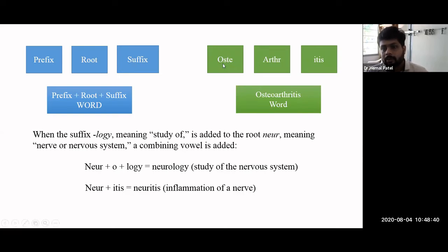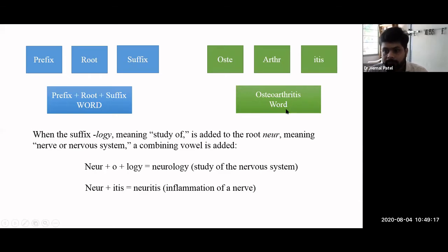So here we have osteo meaning bone, arthro meaning joint, and itis meaning inflammation. In a single word, we call it osteoarthritis. Again, if you see, between these root words we use an O, which is a combining form. And here the suffix already begins with a vowel, which is a combining form vowel, A, E, I, O, U, so we are not using it a second time.